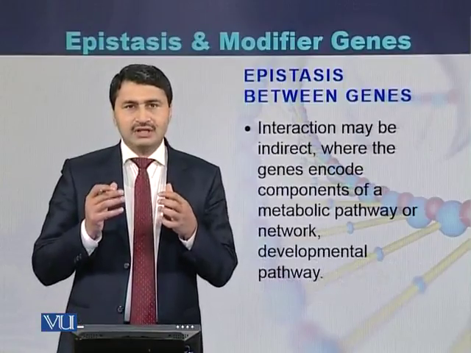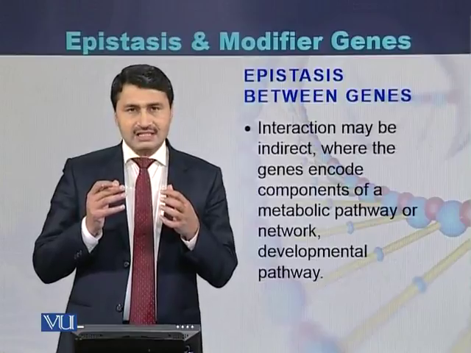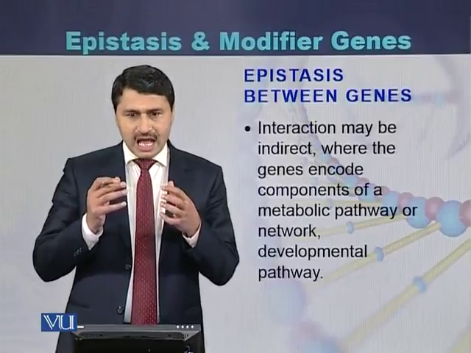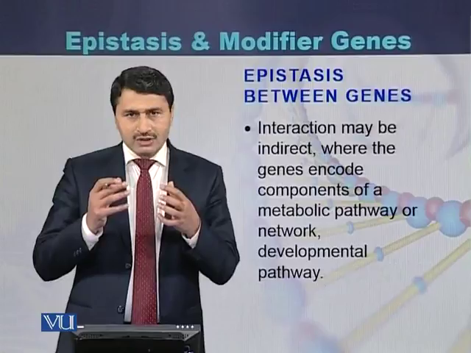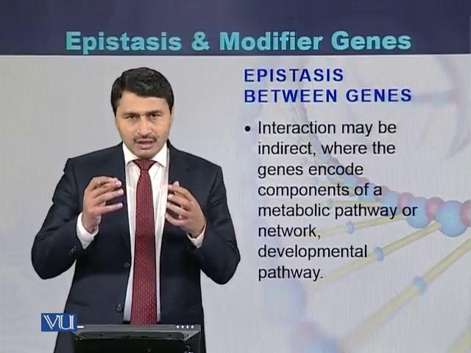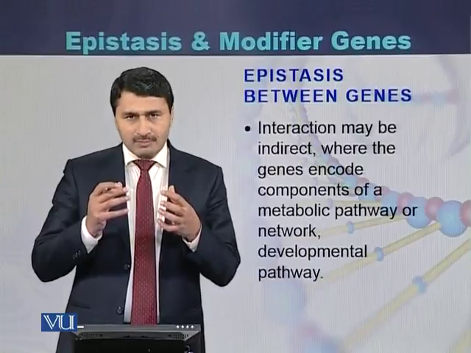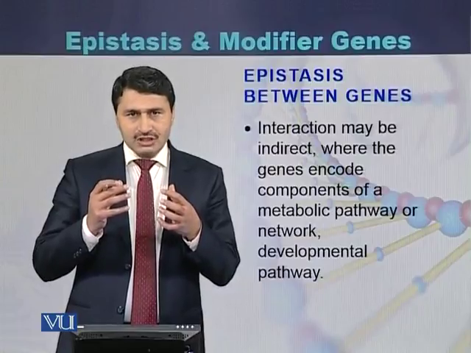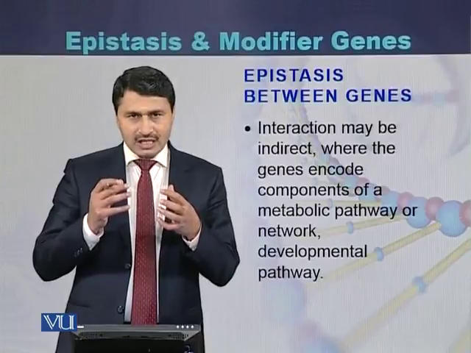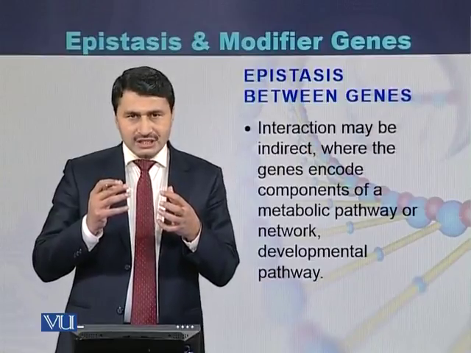While in case of indirect epistasis, genes encode the components of certain cycles or metabolic pathways where those genes express, or there is a function of certain enzymes.